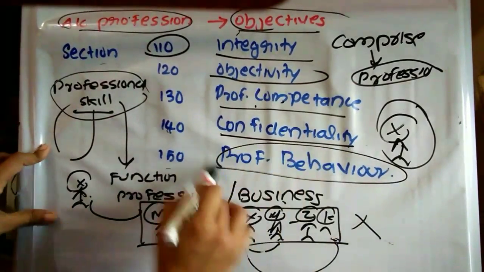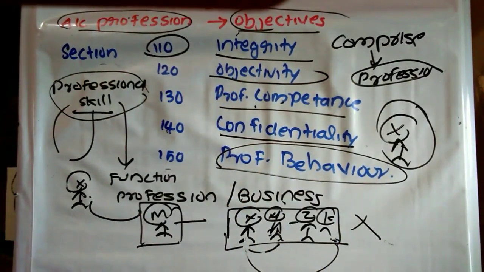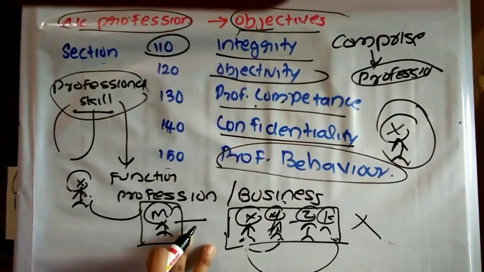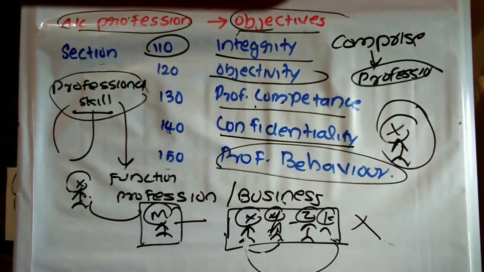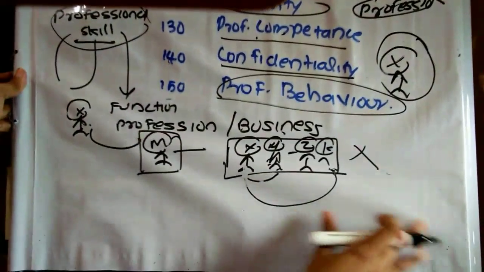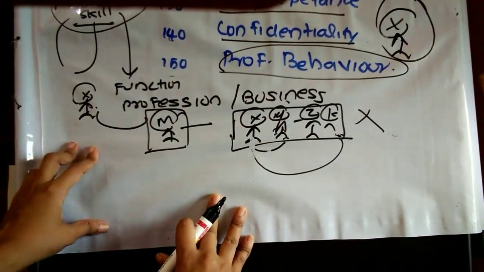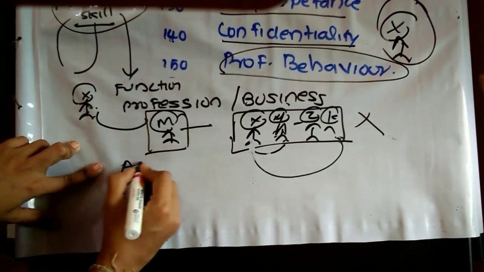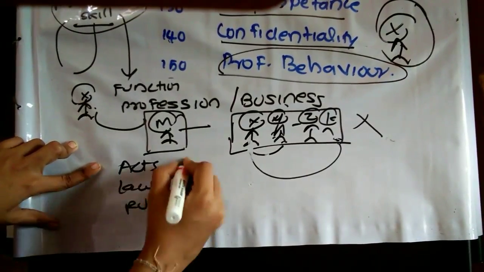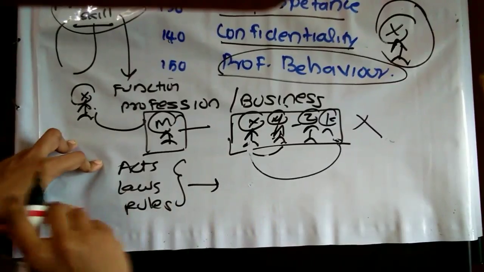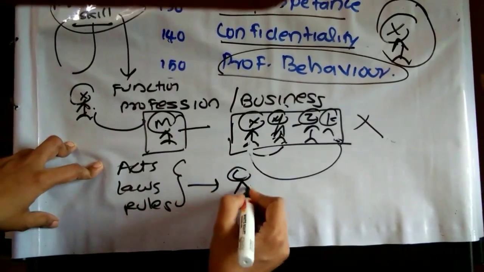Then professional behavior. What is the meaning of this professional behavior? It is mainly stating that in India we have many acts, laws, rules. These have to be followed by every citizen.